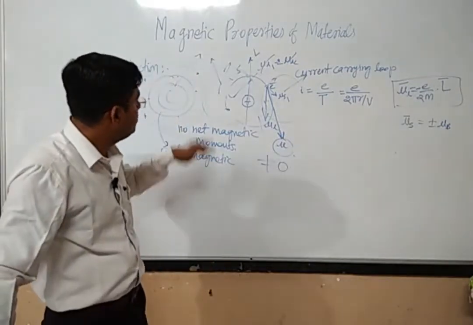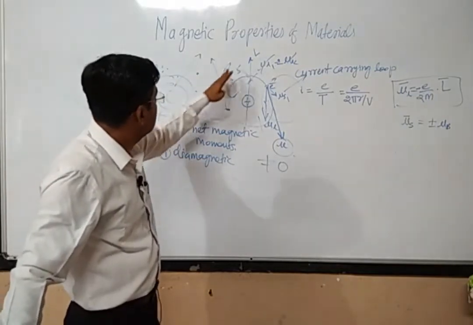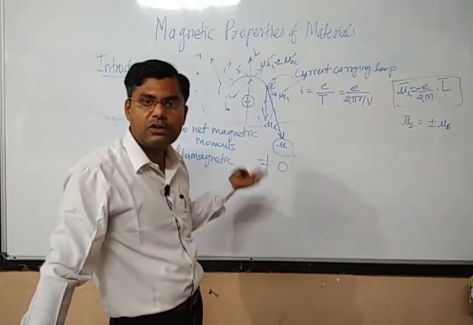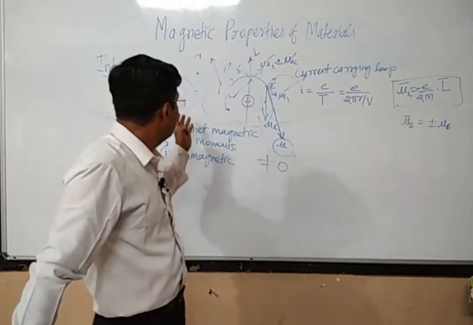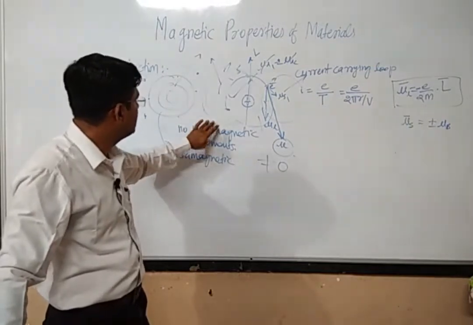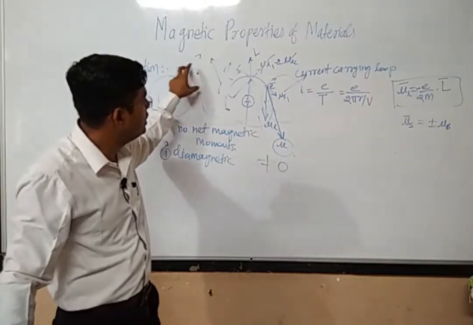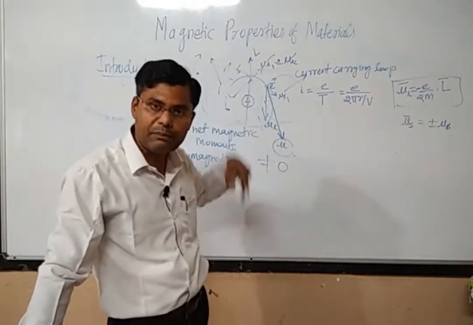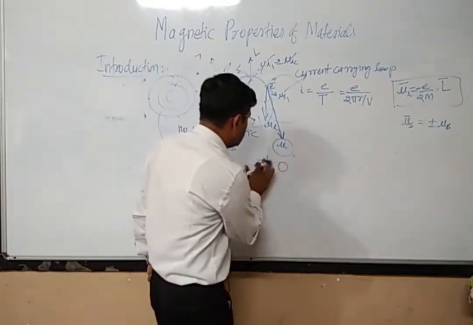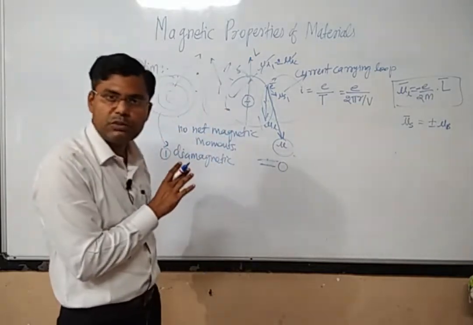So even if, in principle, you add all the magnetic moment vectors and get a non-zero value, because of the temperature there will be thermal vibration of atoms, and because of this thermal vibration, these atomic magnetic dipole moments will also be vibrating, and it happens that if you add all these magnetic moments, it will come out to be zero.